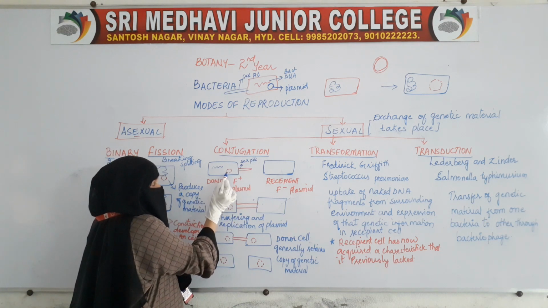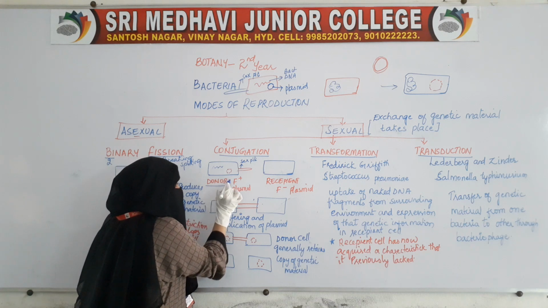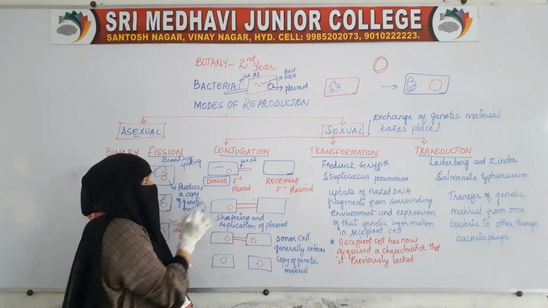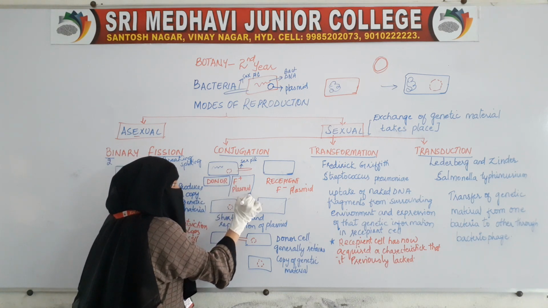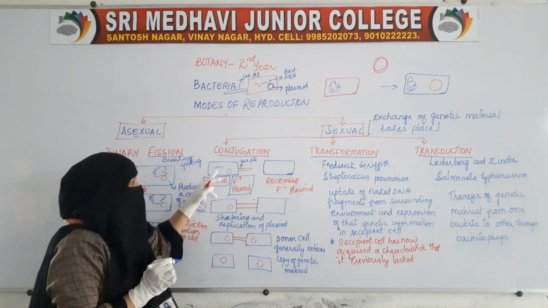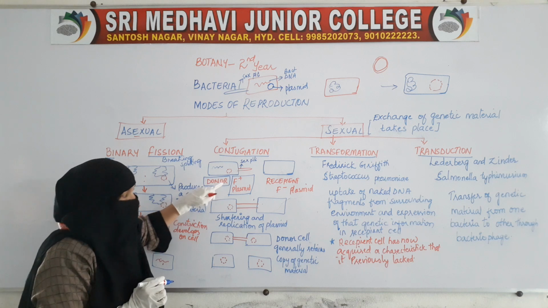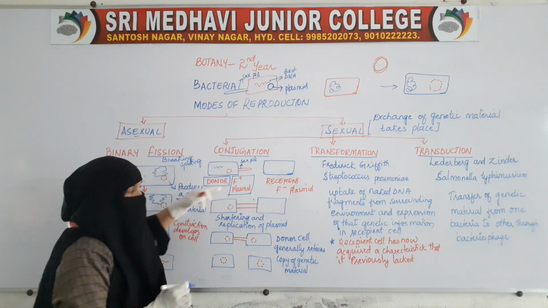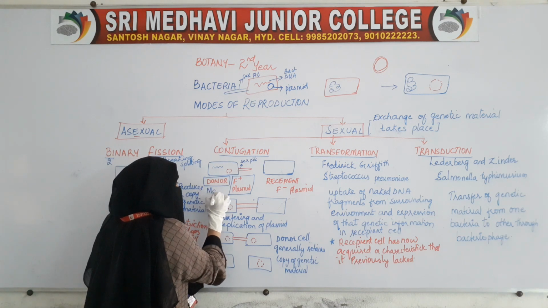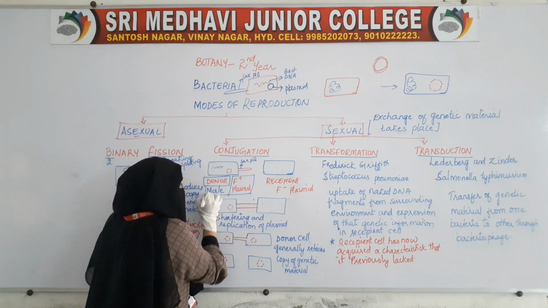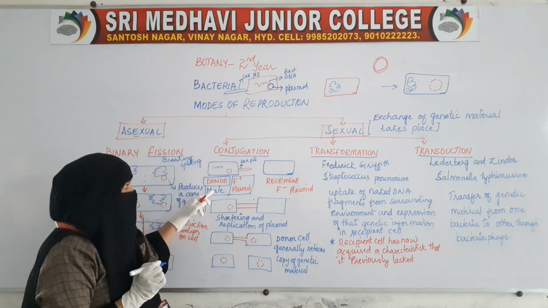The cell which has this plasmid is called the donor cell or F plus cell, or we can even say male cell.